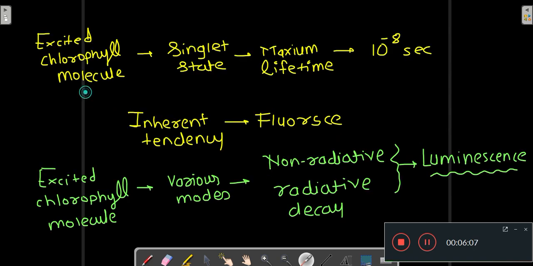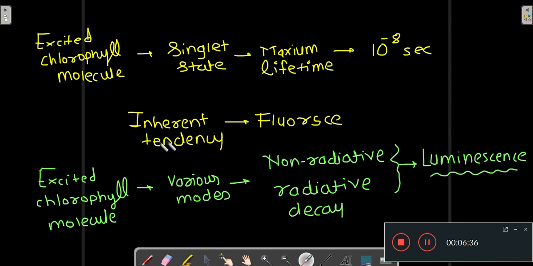Now this excited chlorophyll molecule, which is in the singlet state, has a maximum lifetime of 10⁻⁸ seconds. The chlorophyll molecule remains in the excited state for only 10⁻⁸ seconds, because the chlorophyll molecule has an inherent tendency to fluoresce.